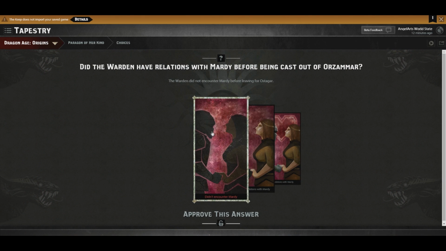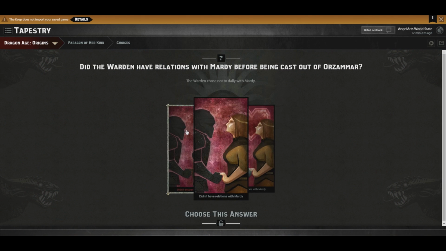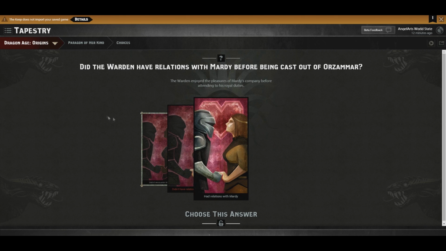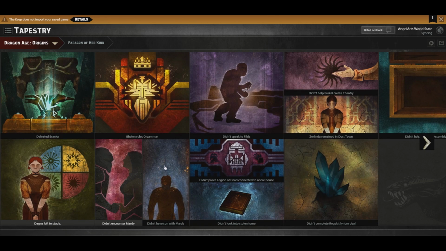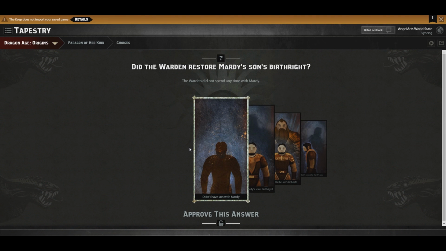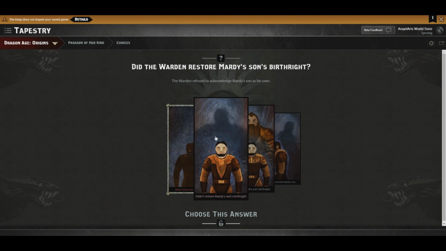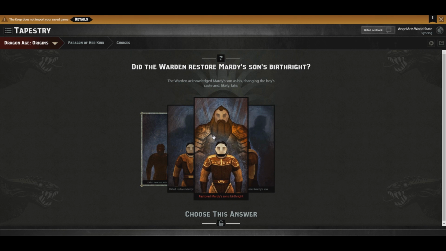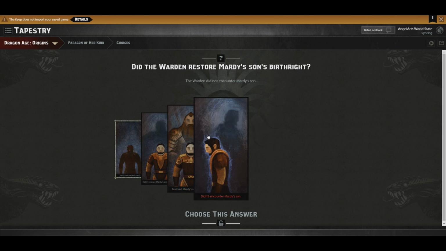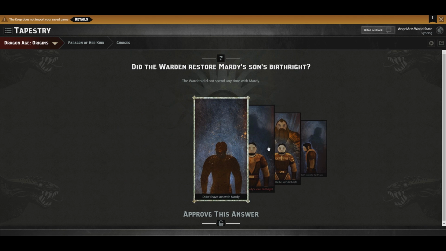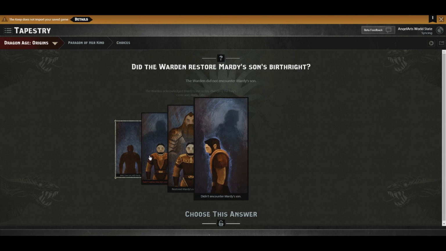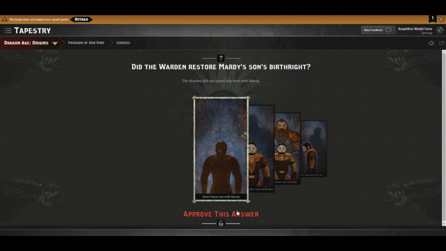Marty? The Warden did not encounter Marty before leaving for Ostagar. Didn't have relations with Marty, had relations with Marty. Oh, I wasn't a dwarf. Didn't encounter Marty. Yeah, I think I have to be a dwarf to encounter Marty. Didn't have a son with Marty. The Warden did not spend any time with Marty. Didn't restore Marty's son's birthright, restored Marty's son's birthright, didn't encounter Marty's son. The Warden did not encounter Marty's son. Yeah, I didn't spend any time with Marty.